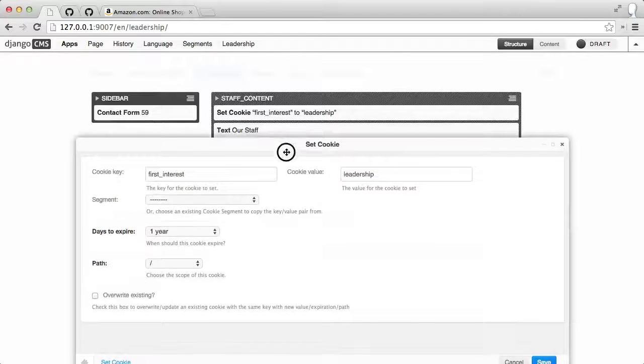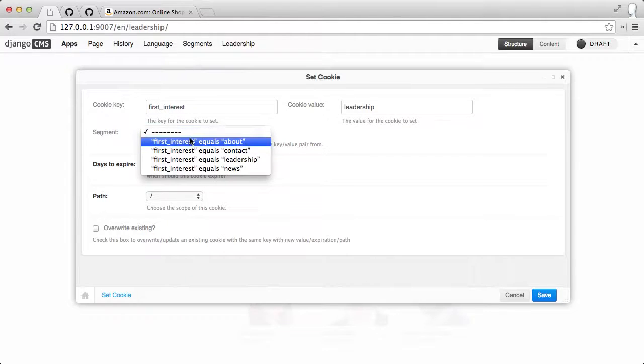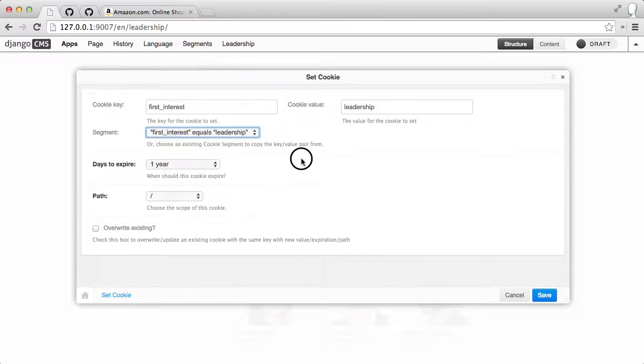But if you double click the cookie and go to the change form, you can see you have some options here, and I tried to make it clever enough that you can either type all this stuff manually, or you can look at the existing segments and use one of them, right? So basically this will read the configuration out of one of the segment plugins and allow you to set the cookie accordingly. Basically it will copy this to here and this to here.